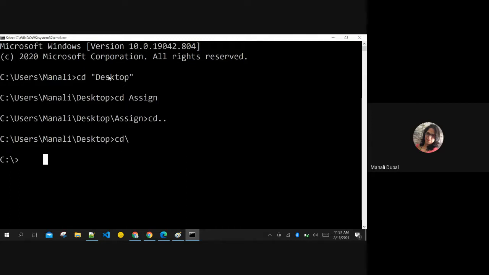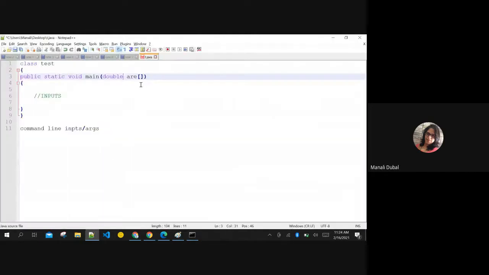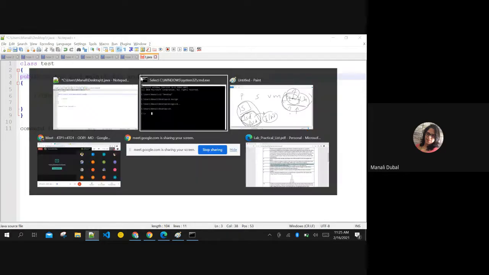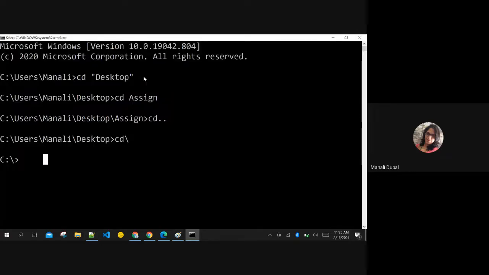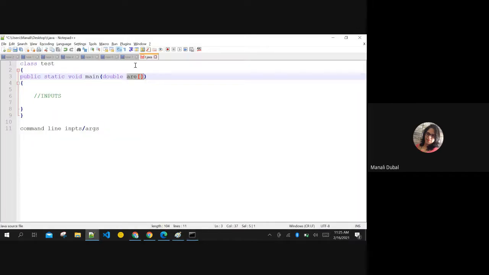But initially, the command prompt is going to accept the input in the form of strings only, and that too in an array, because you may want to pass multiple arguments, not one argument. You may want to pass 10 or 5,000 arguments. Say you want to input 6 different subject marks from the user. You can enter those 6 marks from the command prompt, which are in turn stored in this array, and then you can access it in your program.